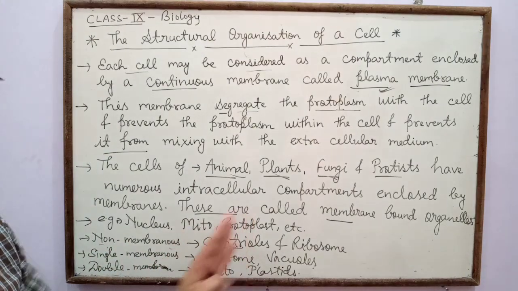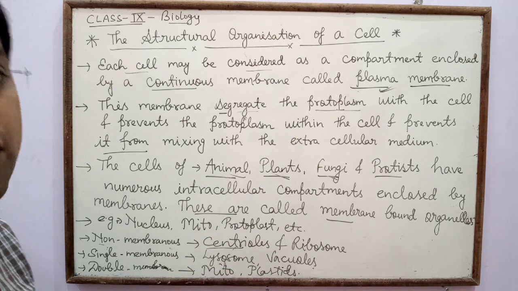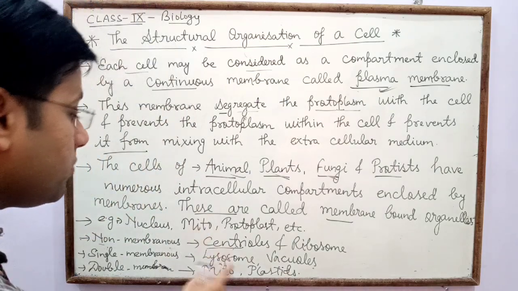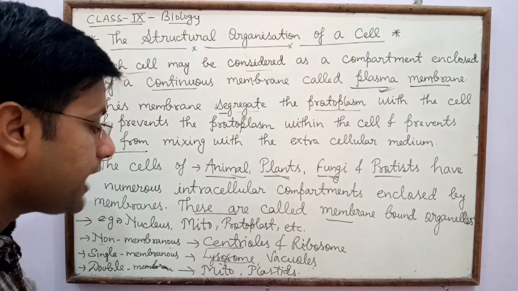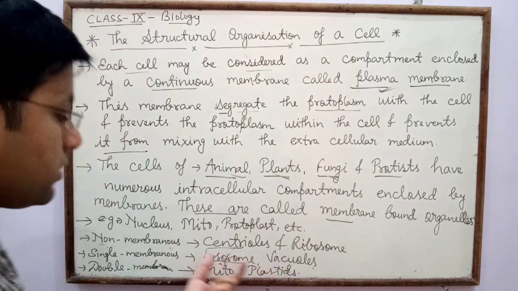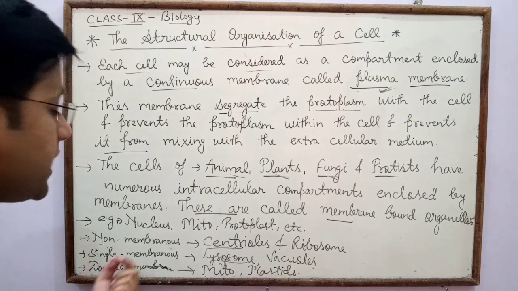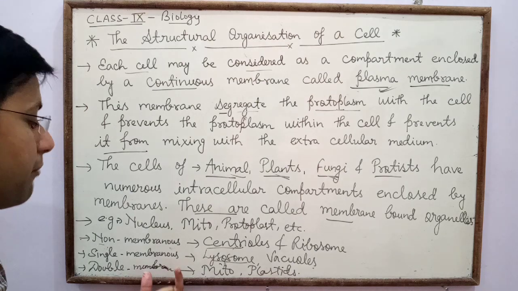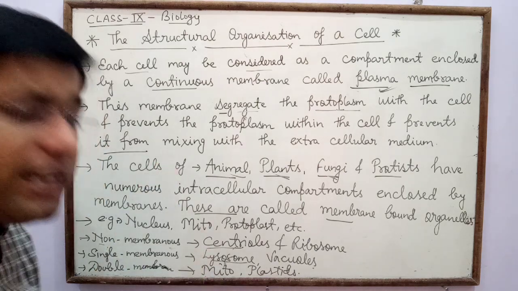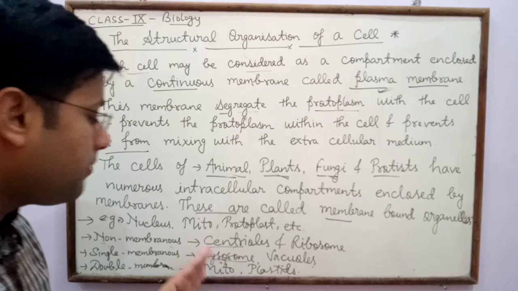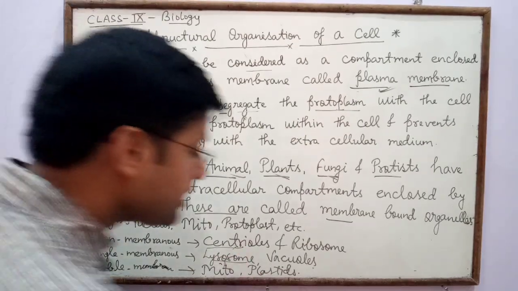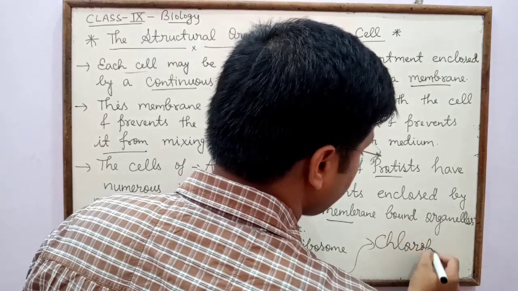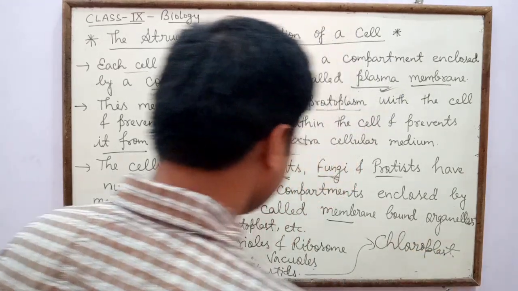Next is single membranous organelle, meaning in this type of organelle only a single membrane is present. The best examples are lysosomes and vacuoles. Both are examples of single membranous organelles. And last is double membranous organelles: mitochondria and plastids. In plastids the best example is chloroplast. So both are double membranous organelles.